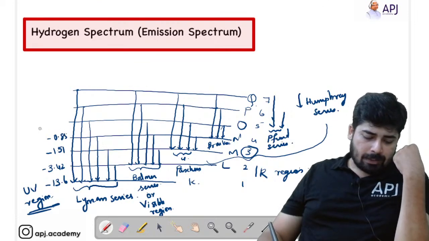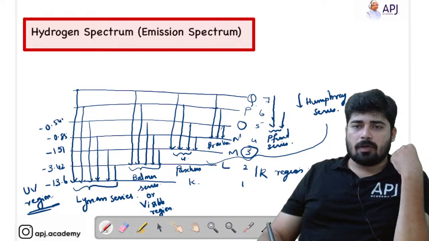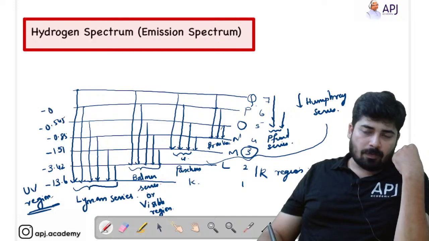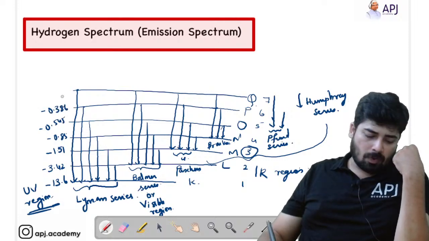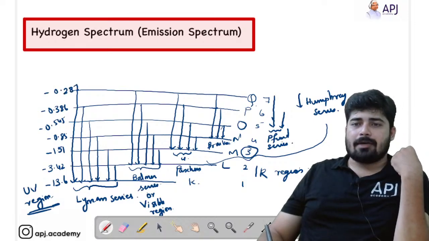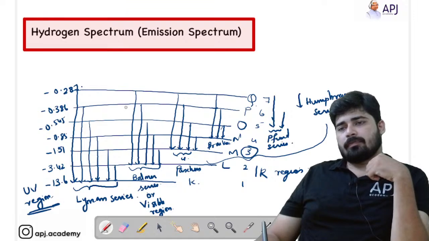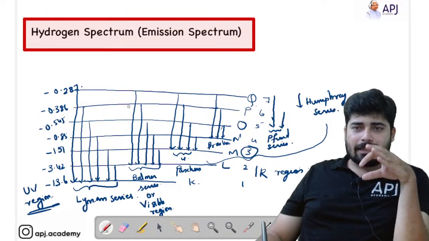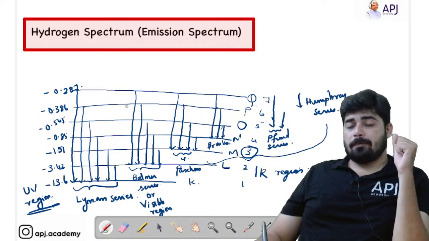The fifth shell is minus 0.545 electron volt. The sixth shell is minus 0.386 electron volt, and the last shell is minus 0.287 electron volt. Okay, so this is the energy of each shell.